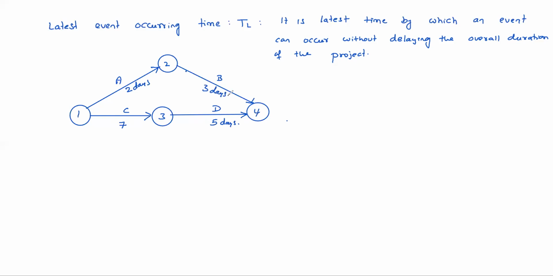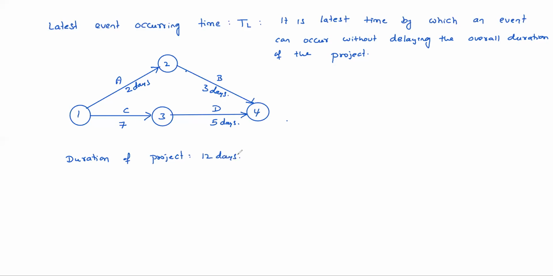So what is the duration of the project here? Can you tell? See, what is the longest? 1, 2, 2, 4: 2 plus 3, 5 days. 1, 3, 3, 4: 12 days. So duration of the project is 12 days.